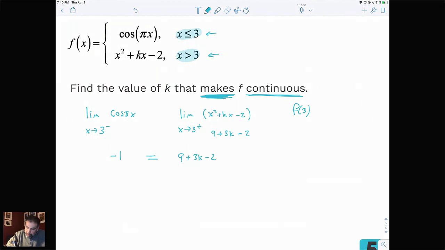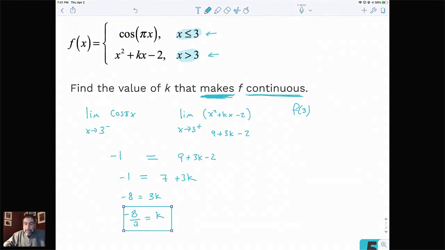So we're going to clean this up a little bit. We're going to get -1 equals 7 plus 3k over here. Then we're going to subtract 7 from both sides. And now we're going to divide both sides by 3. And several of you guys in the chat have gotten this already. We are going to get a k value of -8/3. Okay, -8/3. So this is the way we're going to handle continuity in this particular example. I hope that makes sense. I hope everyone's good with the ideas of continuity right now.